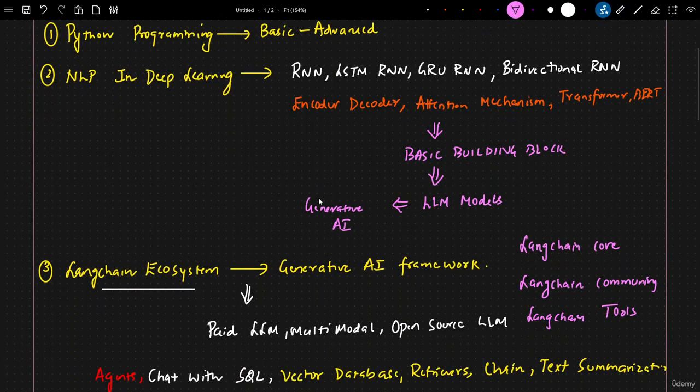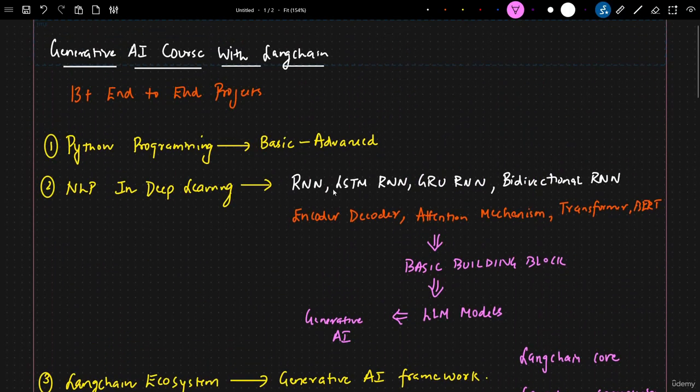There are many things that need to be discussed, and you'll be seeing that as you go ahead, and all these sessions are completely explained in depth. Every project is developed in such a way that you should be able to implement it. I've written each and every line of code as we go ahead.